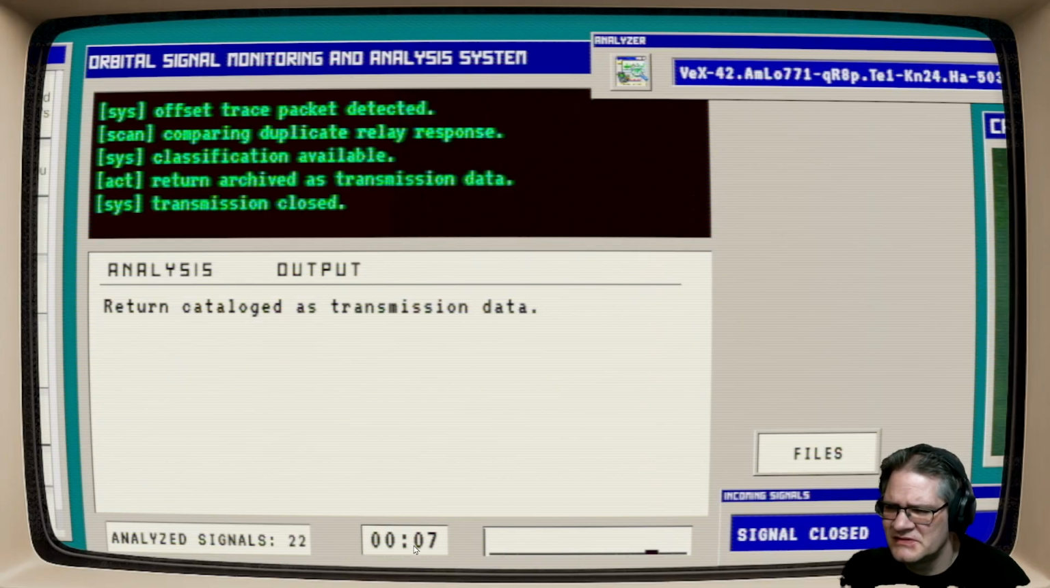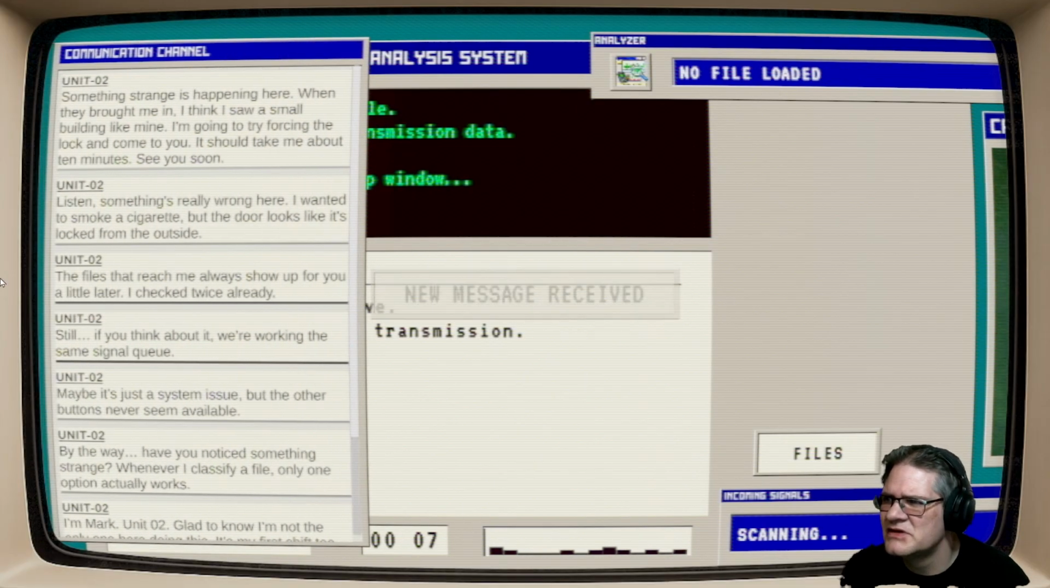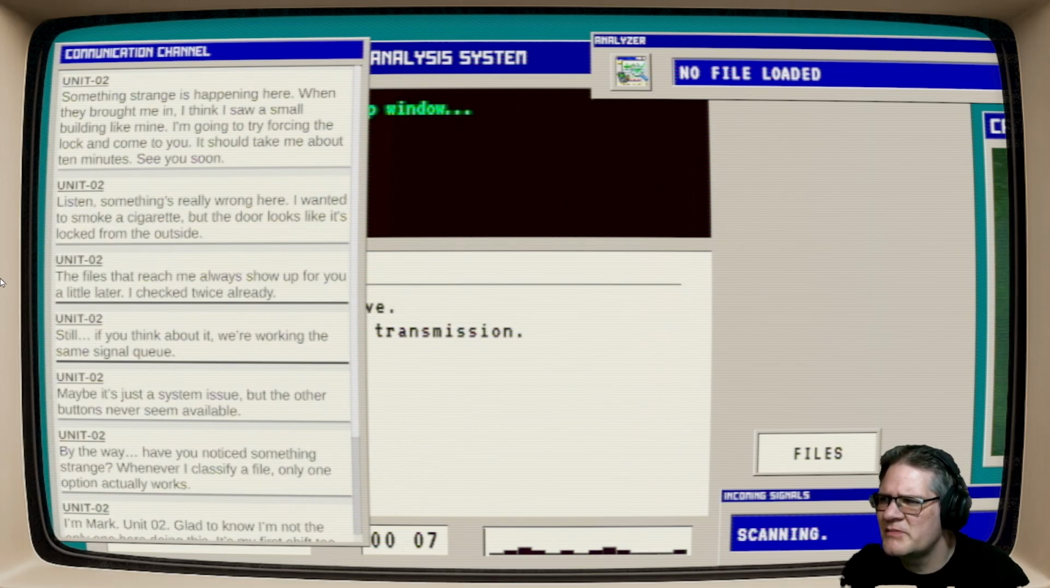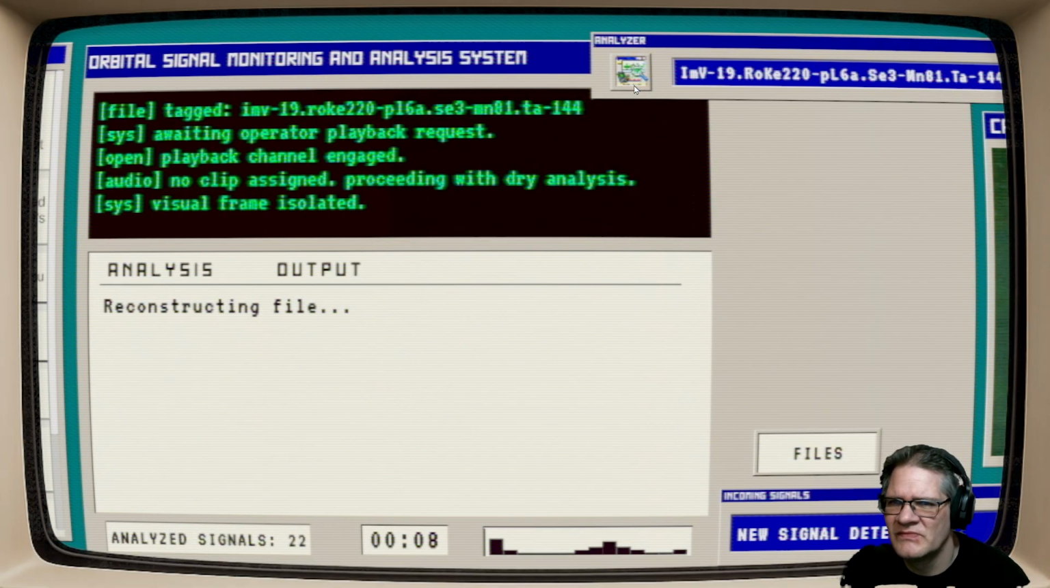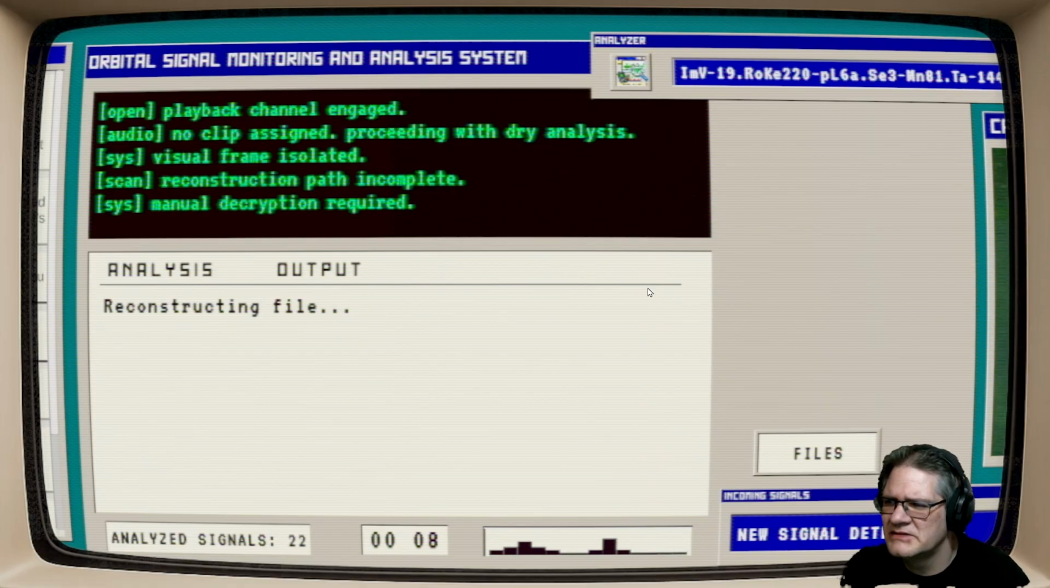Is this... Wait, what's this? New message. Something strange is happening here. When they brought me in, I think I saw a small building like mine. I'm going to try forcing the lock and come to you. It should take me about 10 minutes. See you soon. I think it's a bad idea. I think you're gonna die.